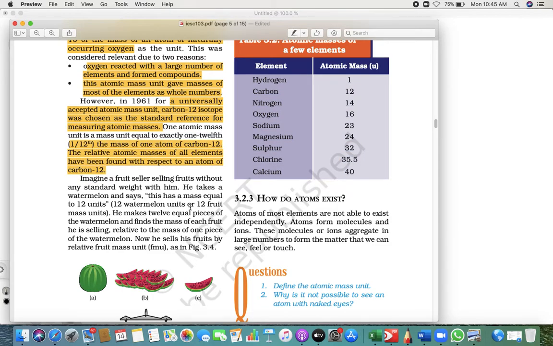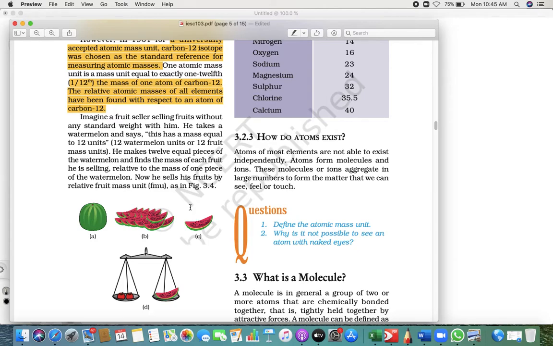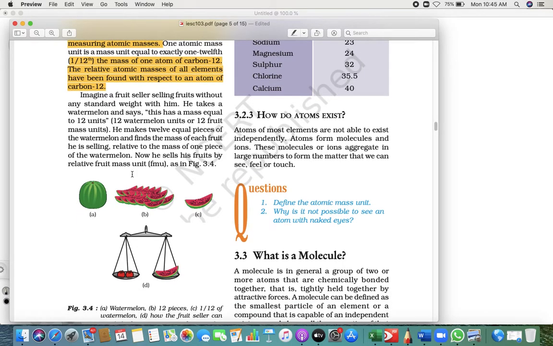Now let me try to explain how we can do that. Let's say we have a watermelon. We make 12 equal pieces of that watermelon, and we take one as the standard unit.